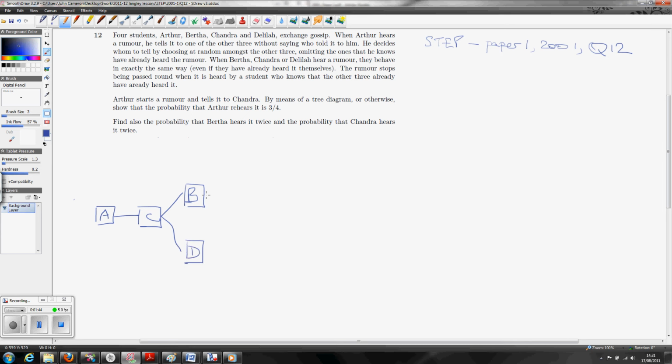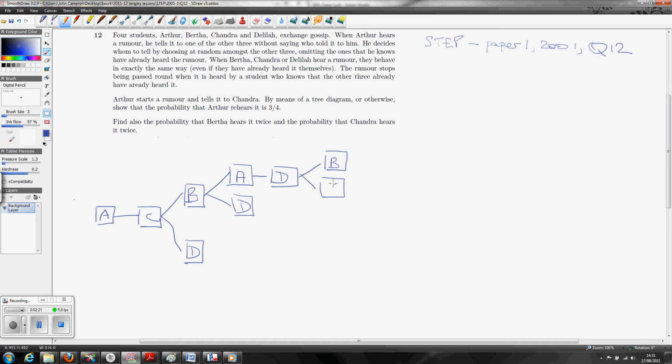Now we've got to pursue each of these. What does Bertha do? Well, Bertha, having just got it from C, is going to go to either A or D. And let's follow what's going to happen here. What's A going to do now? Well, A has now given it to C and heard it again from Bertha. Only one thing to do, and that's to give it to D. And this is the first time D's heard of it, so she thinks it's new news. She does, Delilah.